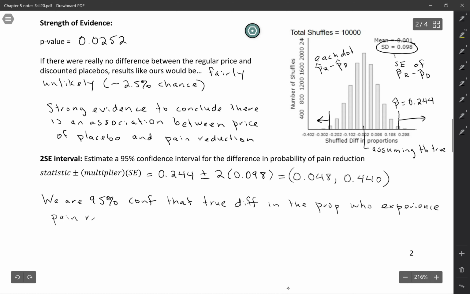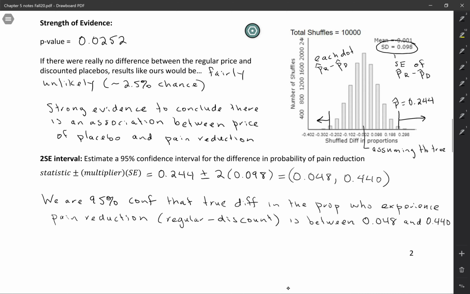And because it matters which way we subtract, we want to make sure that we're explicit about that. So if you use this wording, you do want to say regular minus discounted, because of course the positive and negative signs would be opposite if you were to subtract the other way. So we're 95% confident that the true difference in the proportion who experience pain reduction, regular minus discounted, is between these values. So it's somewhere between 0.048 and 0.440.